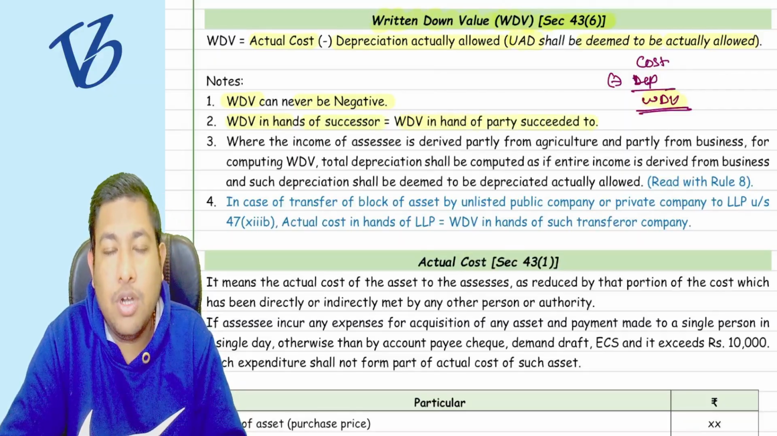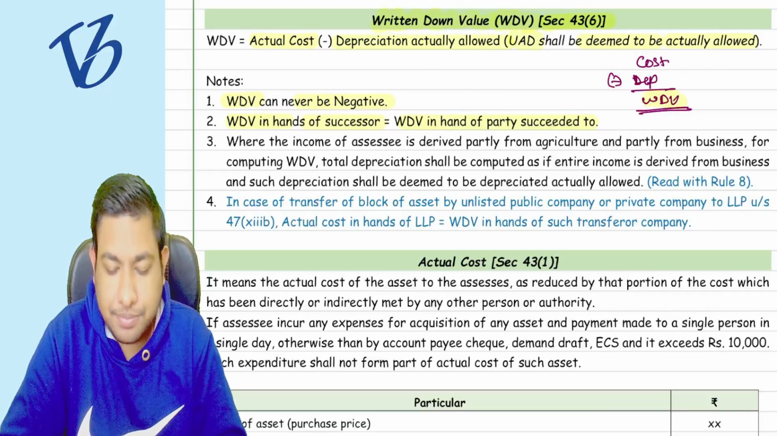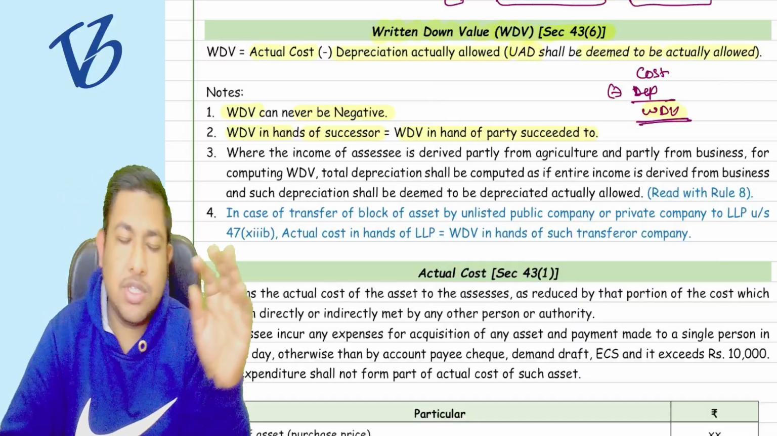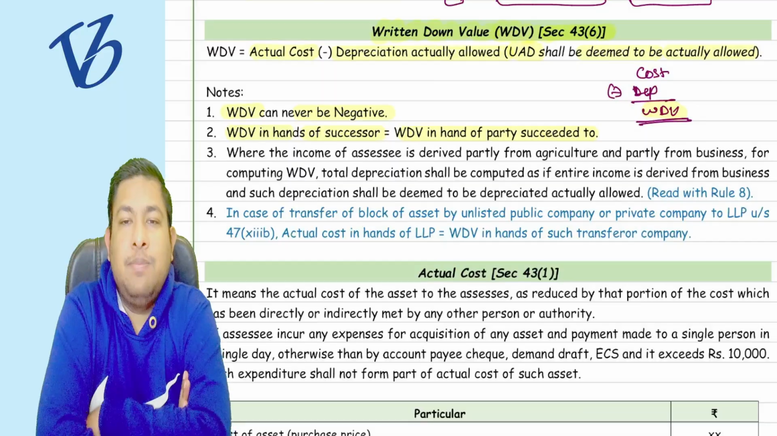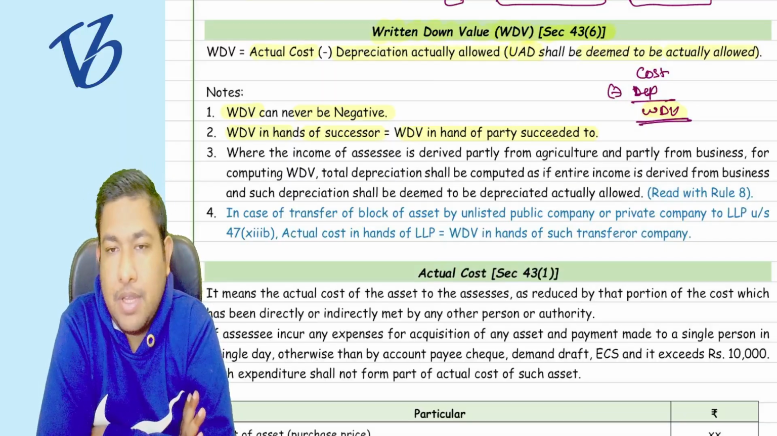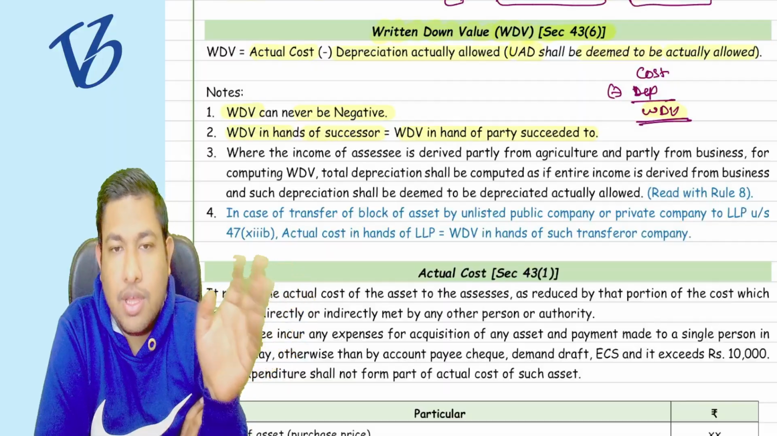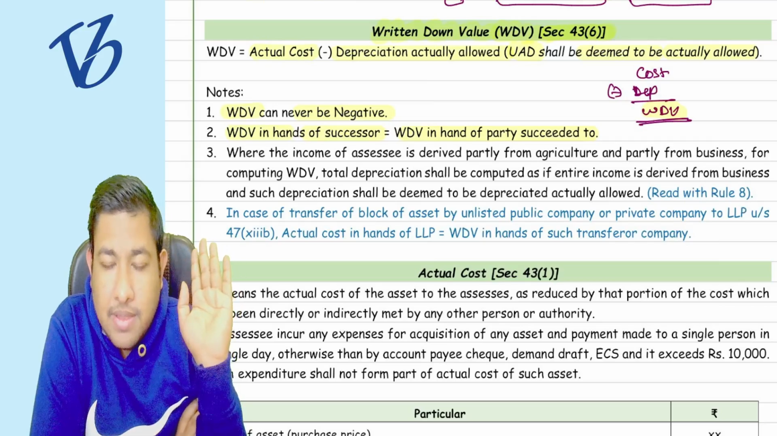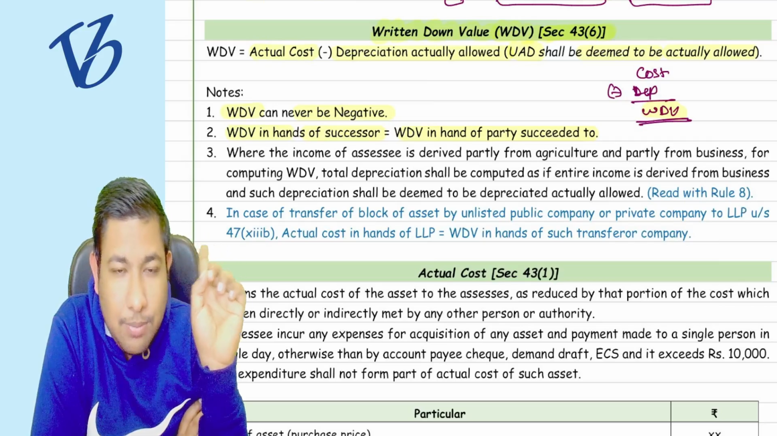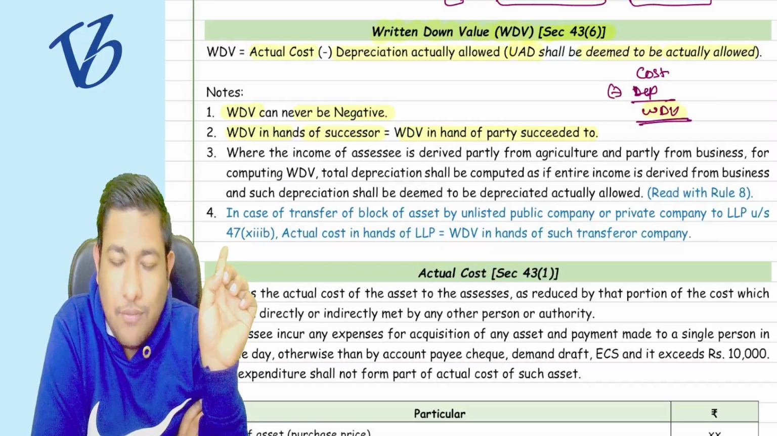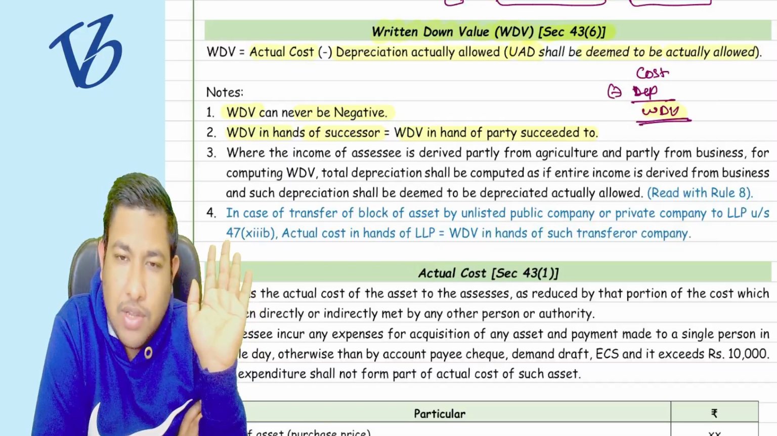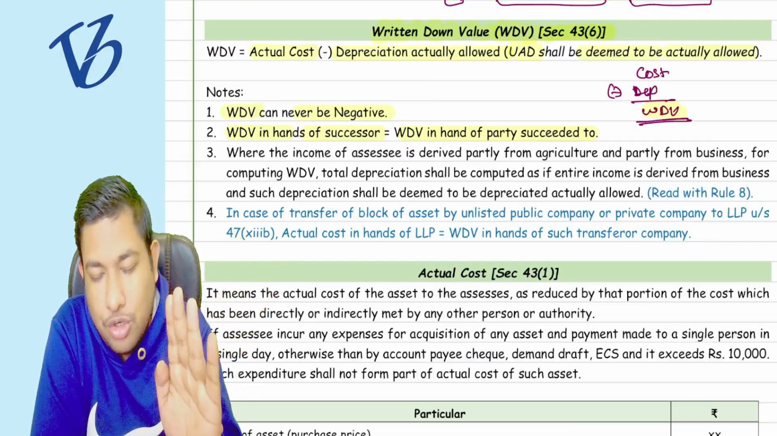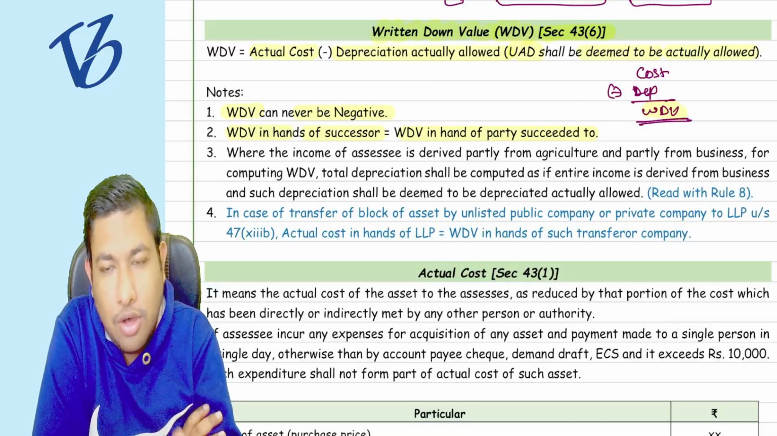Okay, what does it say? Suppose there is a business of your father, which was in his name. Now the business is succeeded to you. He has now retired, and he transferred the business in your name. So listen to me very carefully. Whatever the WDV was in his hands when he was the owner is going to be the WDV in your hands.